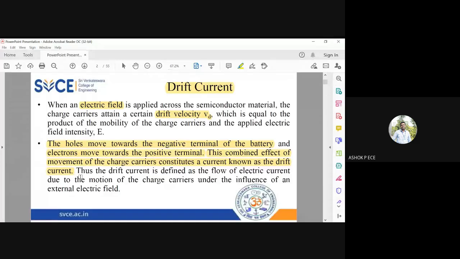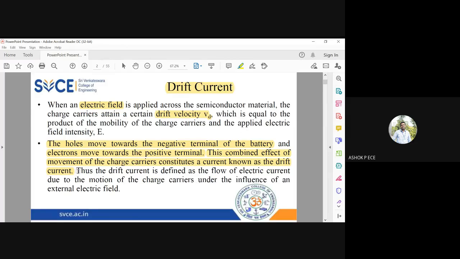The drifting happens because of the applied external force. Because of the applied external force, the drift velocity Vd will increase. So the holes will move fast towards the negative terminal of the battery, and the electrons will move fast towards the positive terminal. The combined effect of electron and hole movement constitutes a current inside the device. That current is called a drift current.